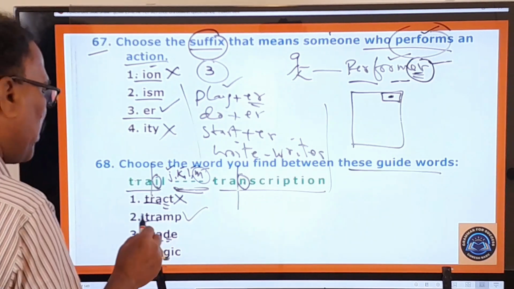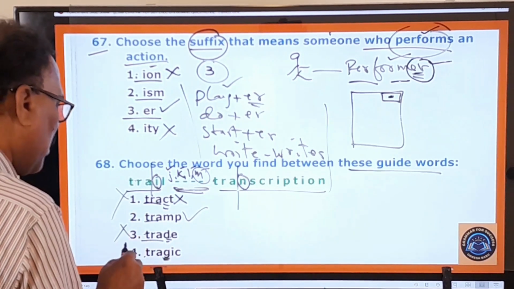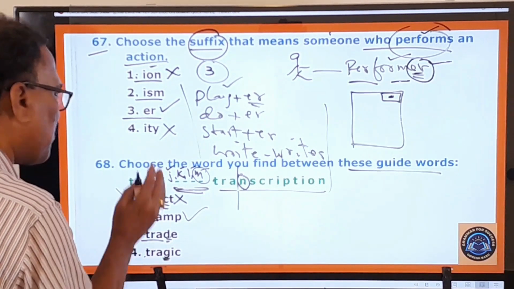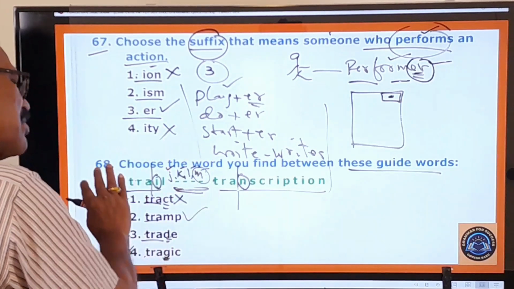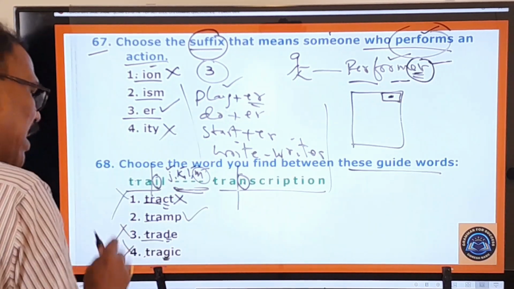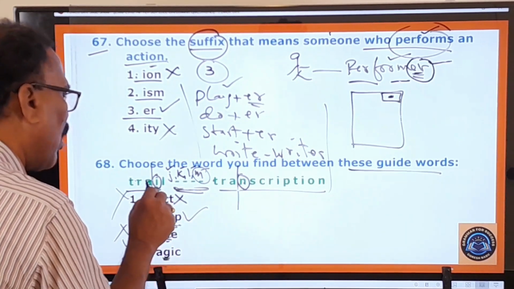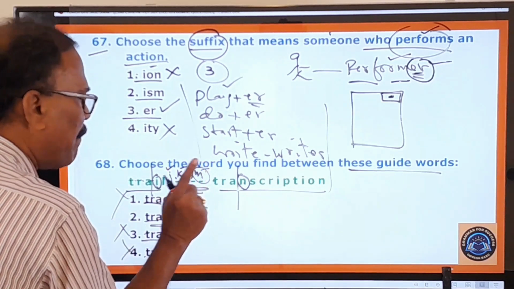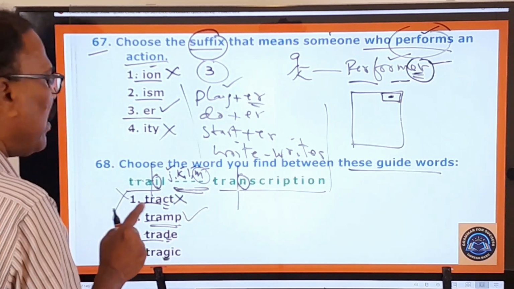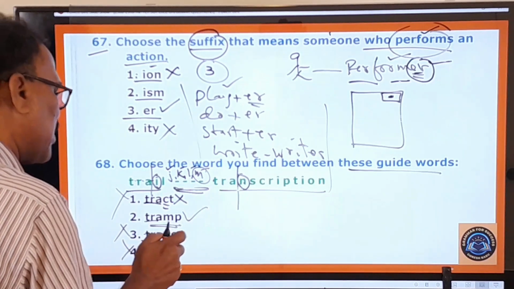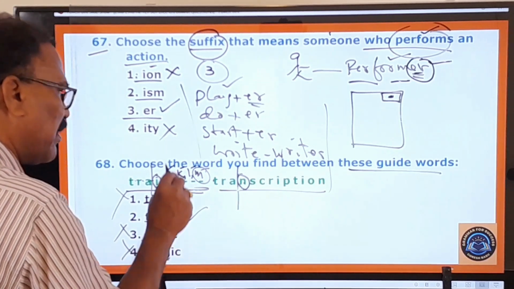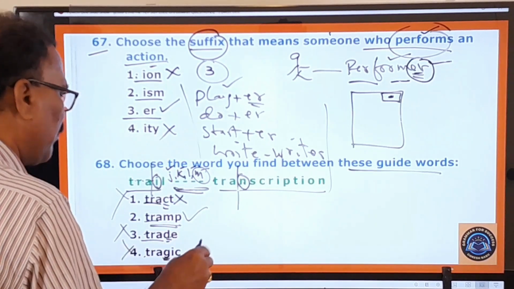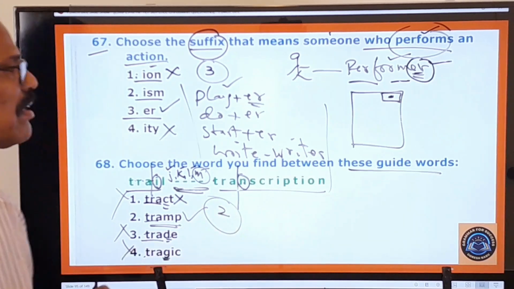So that means the first word, third word, fourth word, these three words fall before these guide words, and only tramp falls between these two guide words. That's why this second one is your answer.